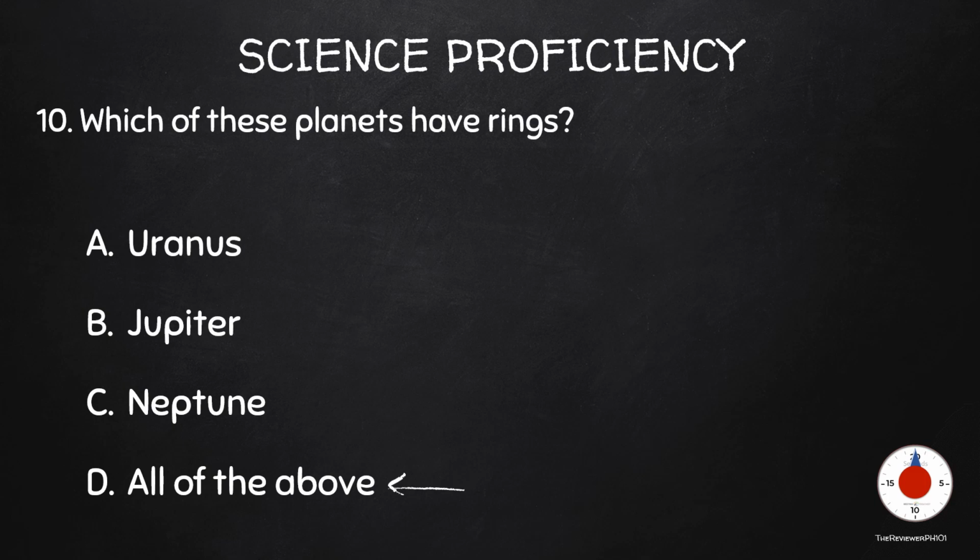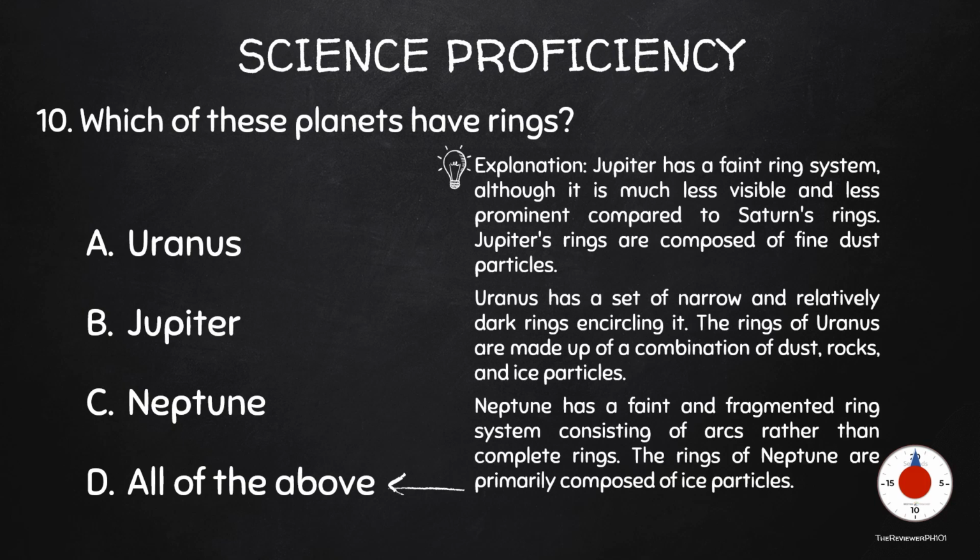The correct answer is E. Explanation: Jupiter has a faint ring system, although it is much less visible and less prominent compared to Saturn's rings. Jupiter's rings are composed of fine dust particles. Uranus has a set of narrow and relatively dark rings encircling it. The rings of Uranus are made up of a combination of dust, rocks, and ice particles. Neptune has a faint and fragmented ring system consisting of arcs rather than complete rings. The rings of Neptune are primarily composed of ice particles.